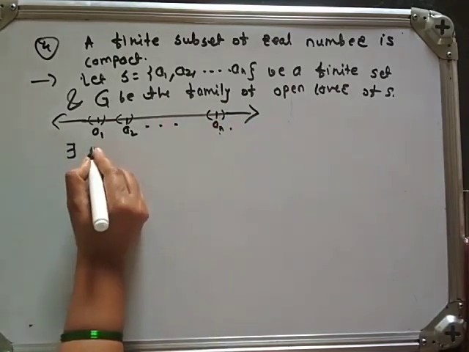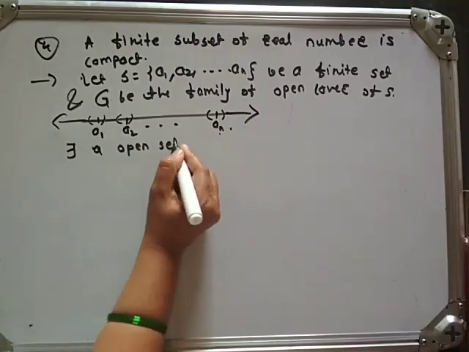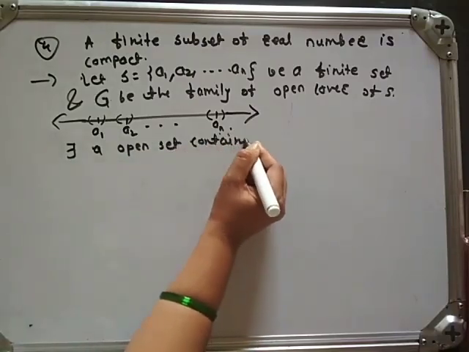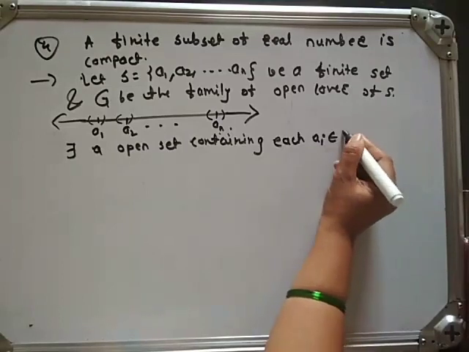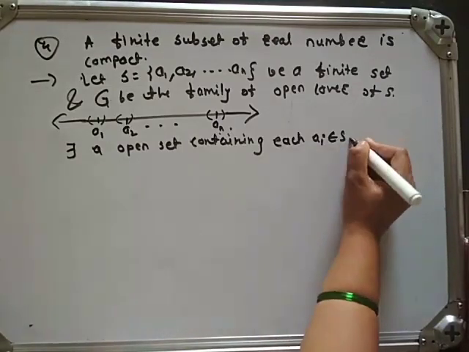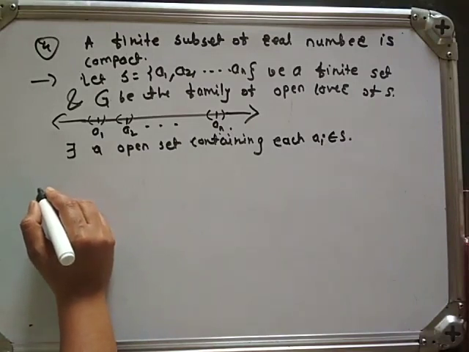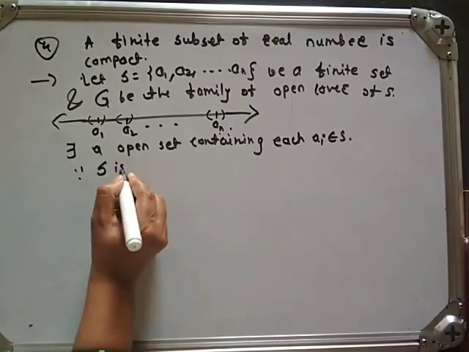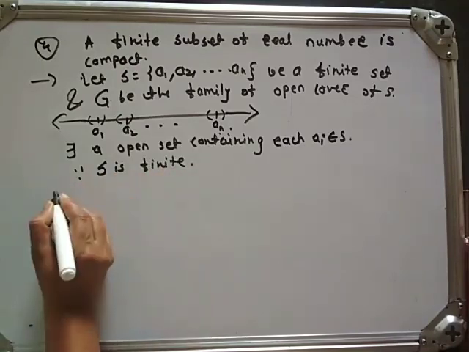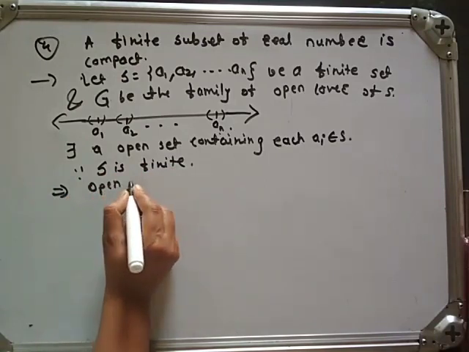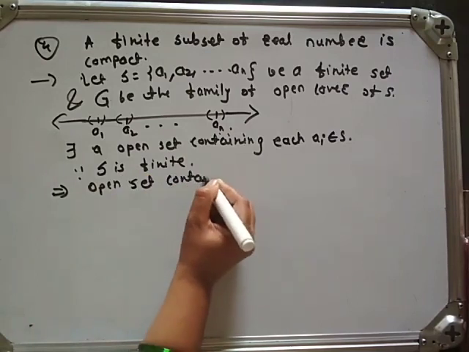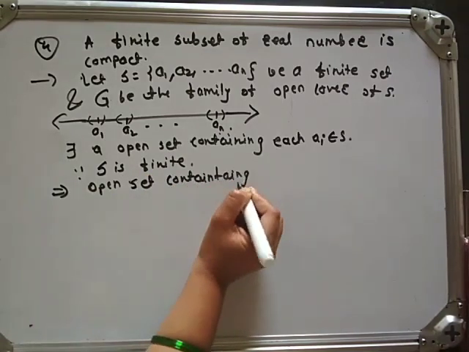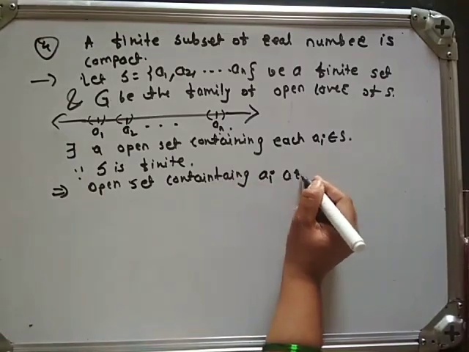Means what? There exists an open set containing each Ai which belongs to S. Since S is finite, that implies the open sets containing Ai are finite.